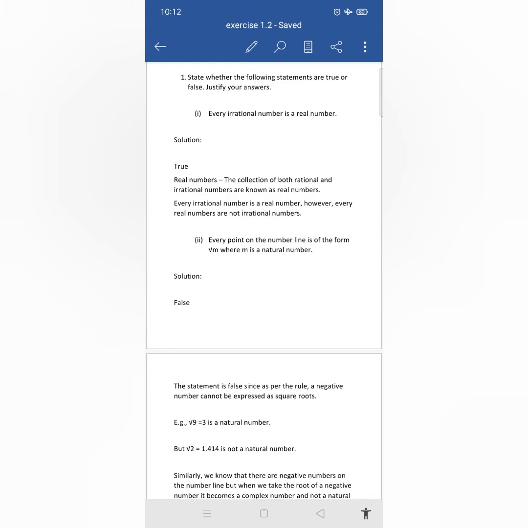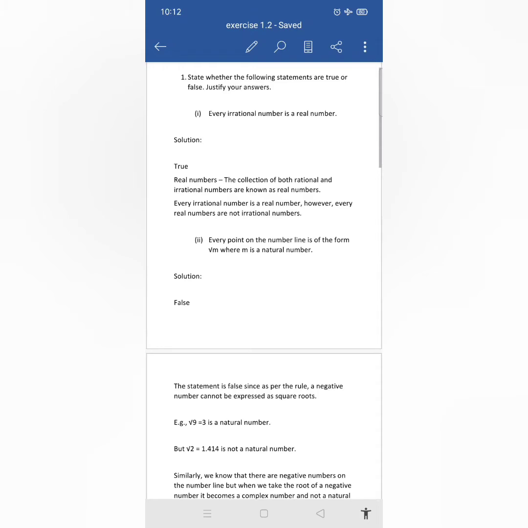Okay, so now let us move on to the first question. State whether the following statements are true or false. Justify your answers. Your first question is, every irrational number is a real number.